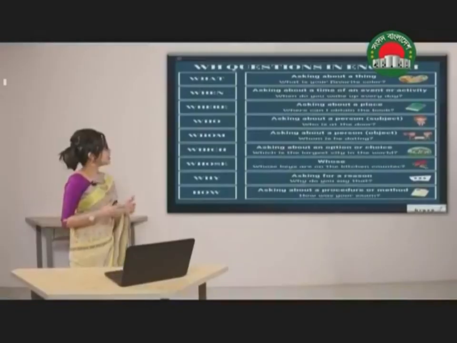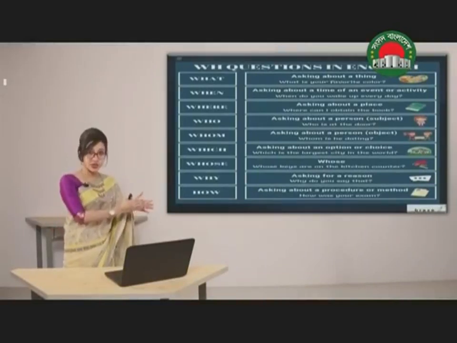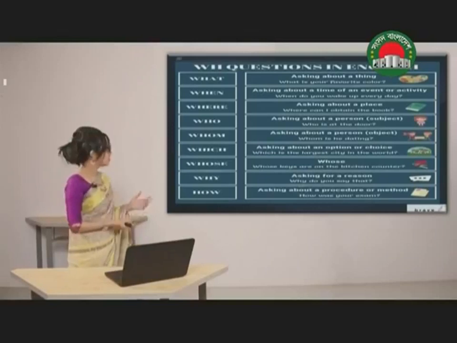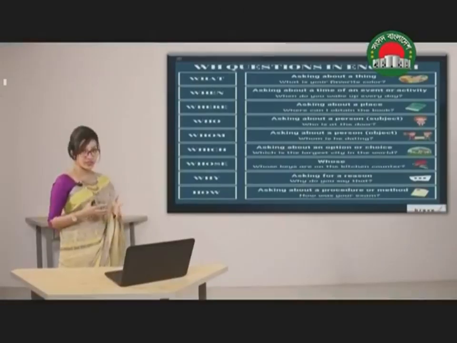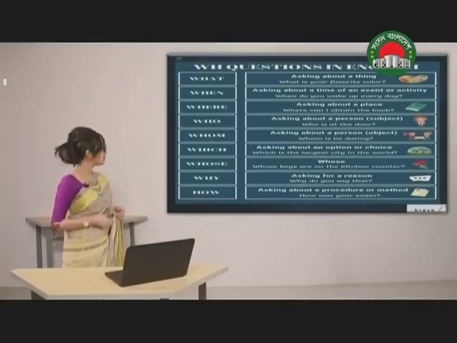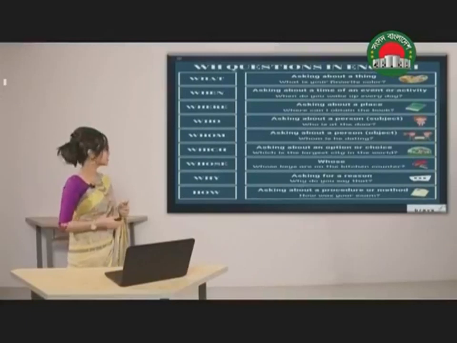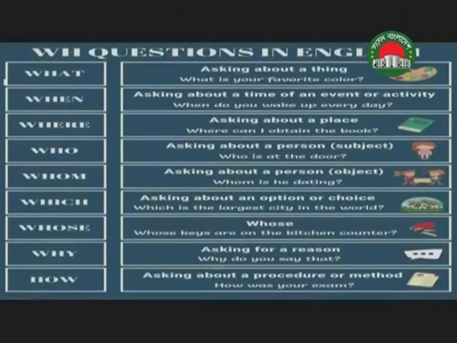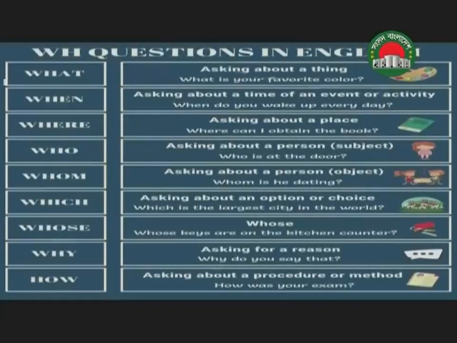Where? Where asks about a place. So it is referring to a permanent place where the event has taken place. For example, where can I obtain the book? Who asks about a person, which means the subject. Who is at the door? On the other hand, whom asks about a person, that is the object. Whom is he dating? In the next question, which, we ask about an option or choice.